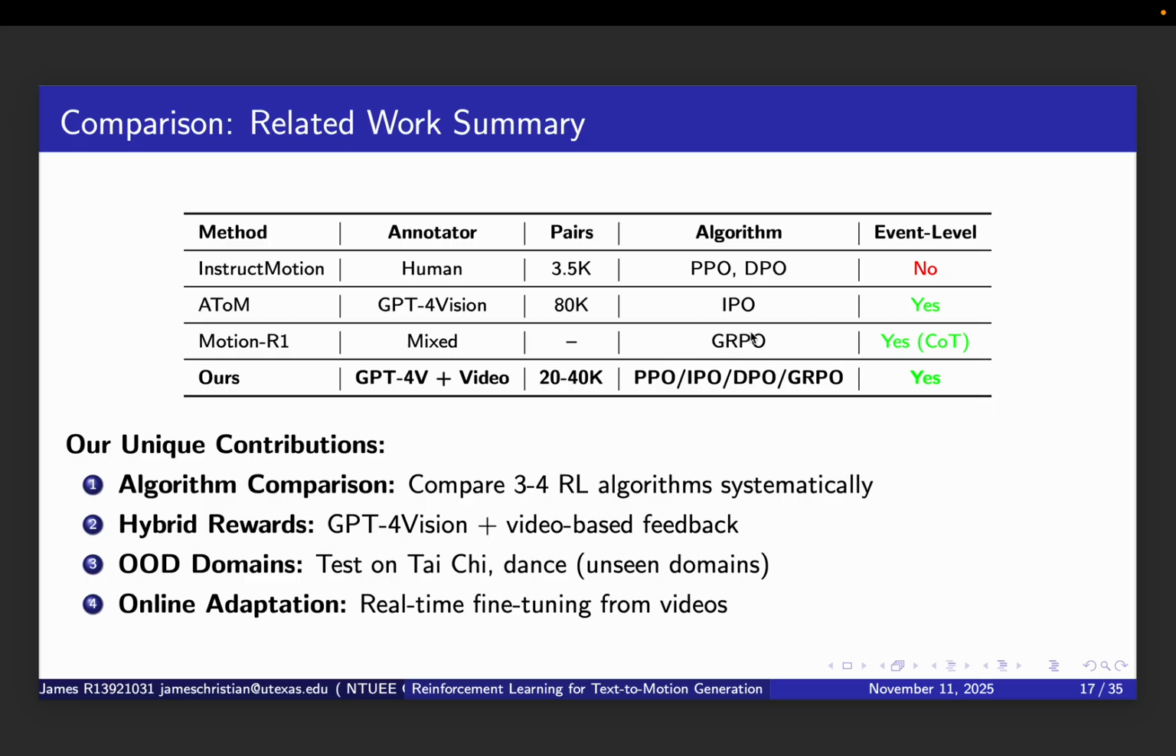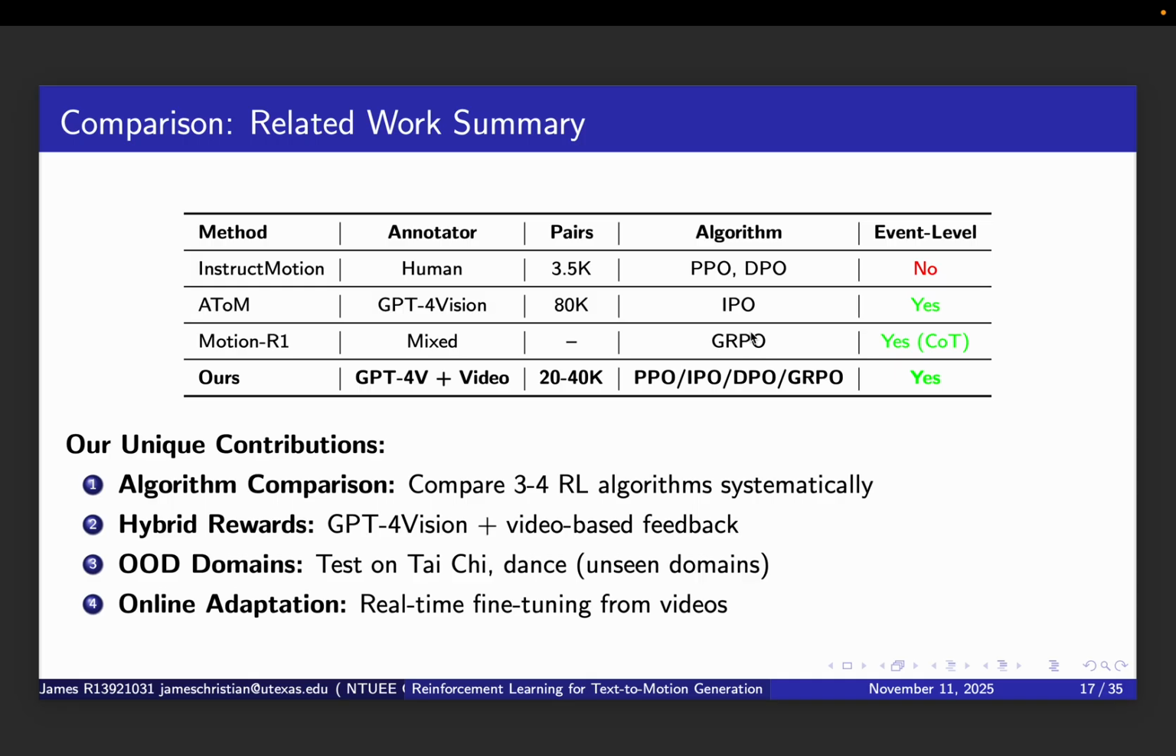This table summarizes and compares all three related works with our planned approach. InstructMotion used human annotators, collected 3,500 pairs, tested PPO and DPO but had no event level evaluation. ATOM used GPT-4 vision, collected an impressive 80,000 pairs, used IPO and did include event level evaluation. Motion R1 used mixed annotation methods, focused on the GRPO algorithm, and evaluated using chain of thought decomposition.